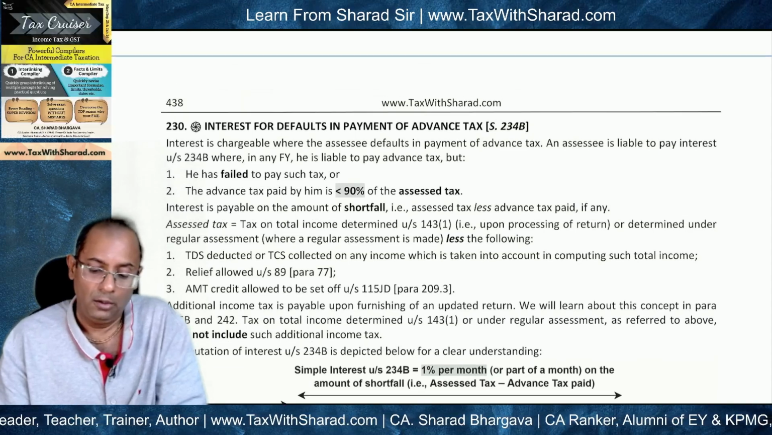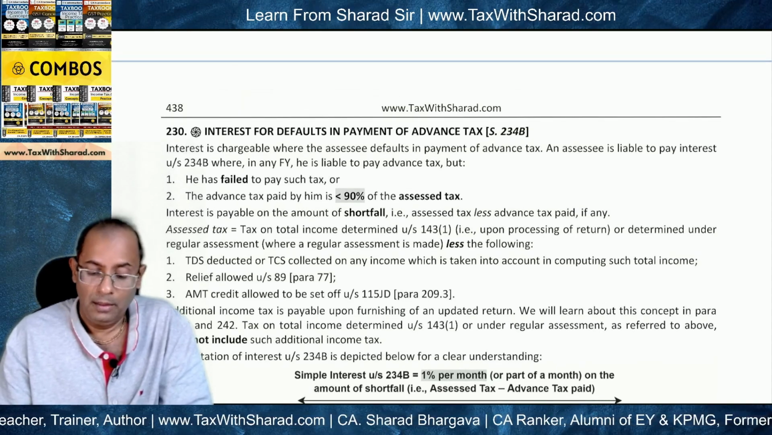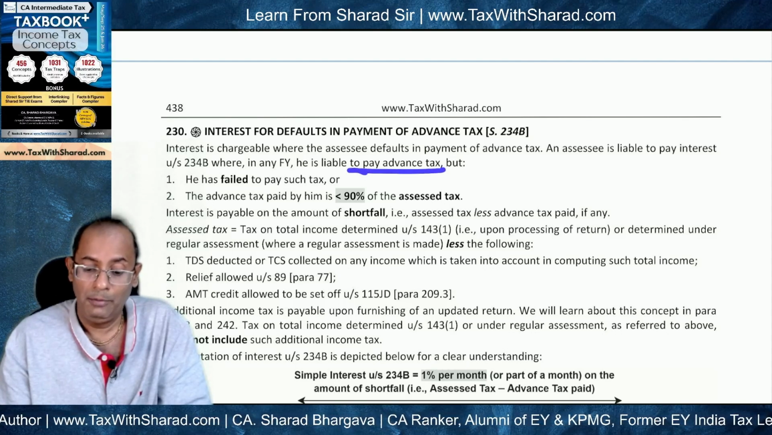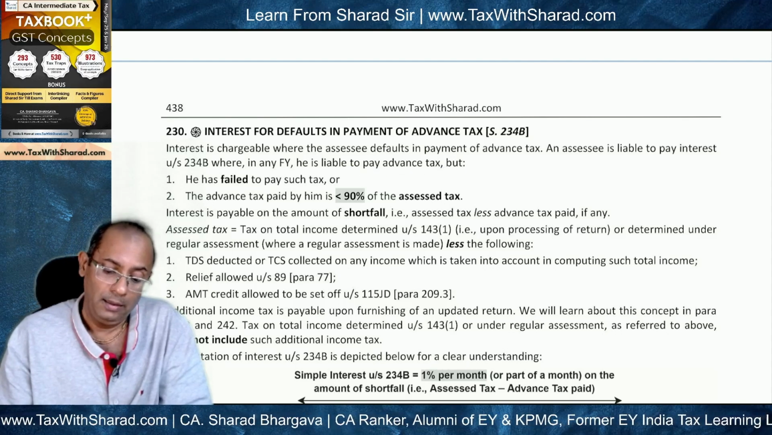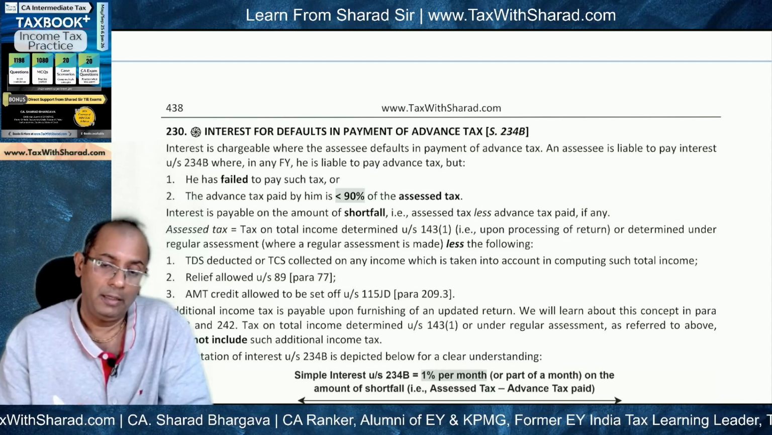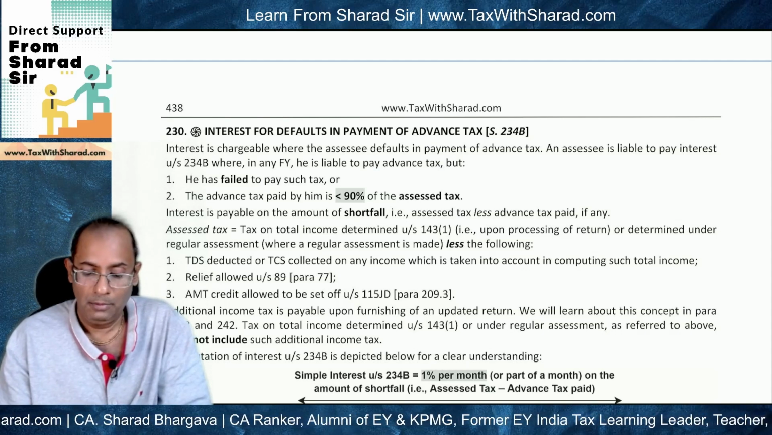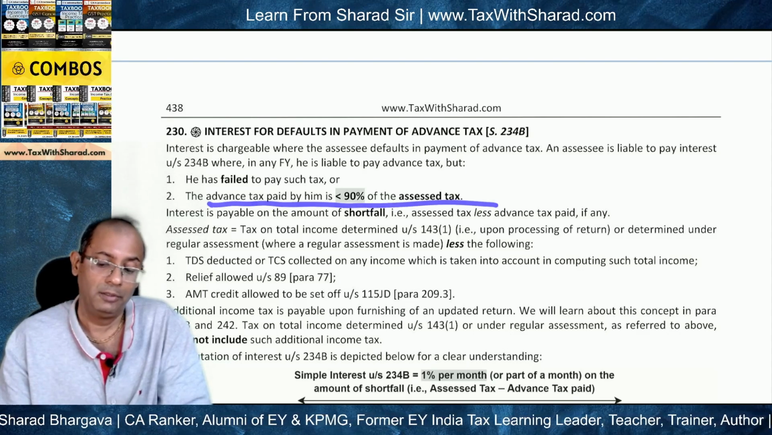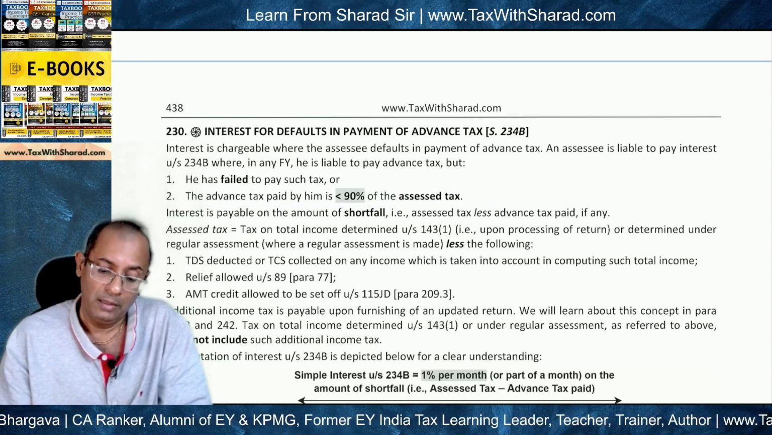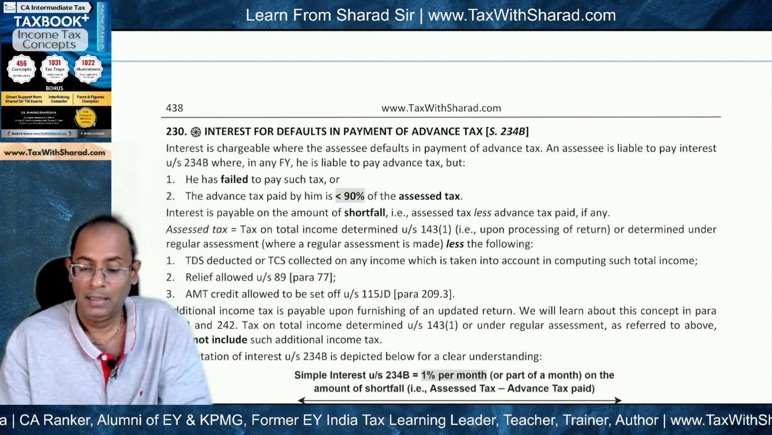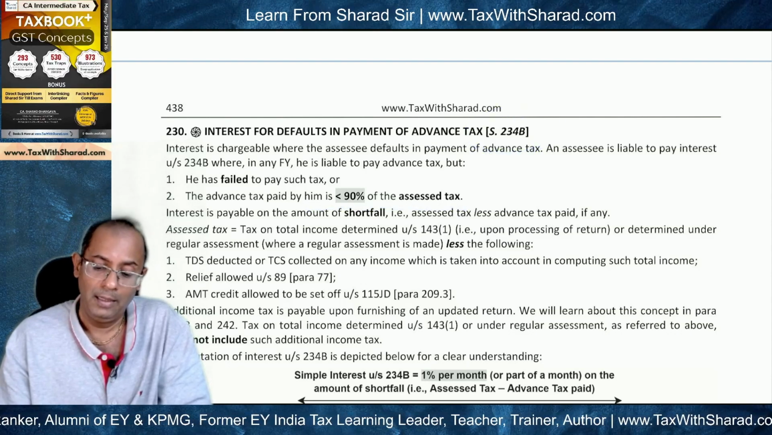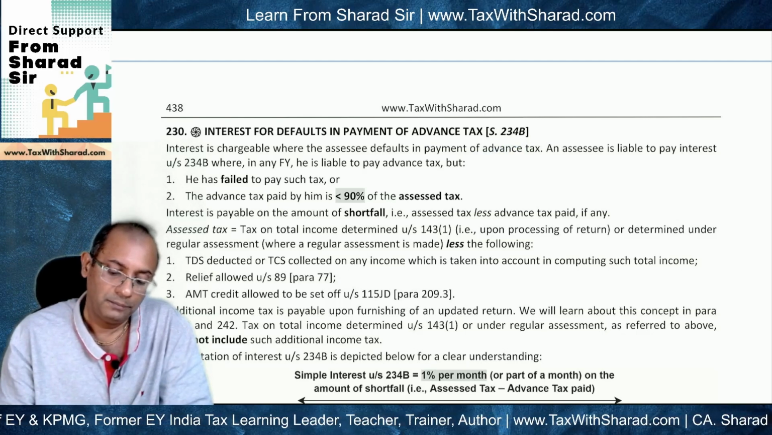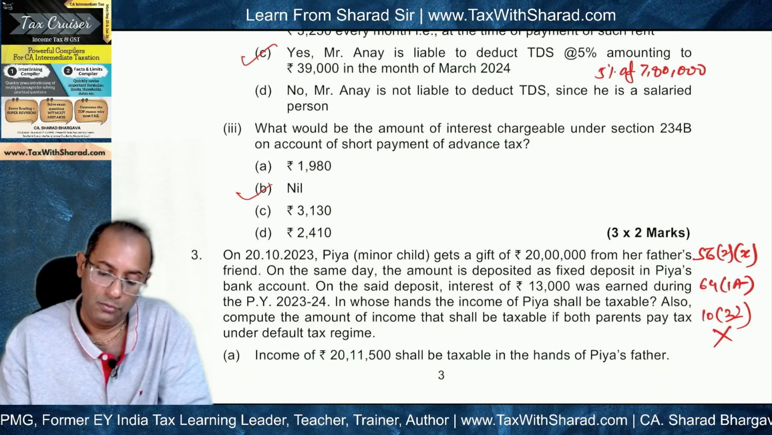So what we need to find out is the amount of advance tax which is payable and whether there is liability to pay advance tax. And then, since in the question we know that he has paid some amount of advance tax, we need to find out whether the advance tax paid by him is less than 90% of the SS tax. If it is less than 90% of SS tax, then 234B will apply, else interest will not be payable under 234B. Okay. So now we move to our